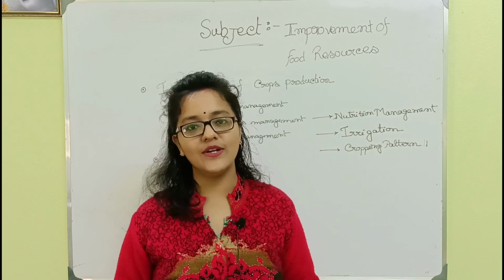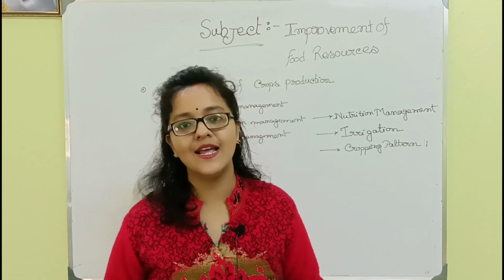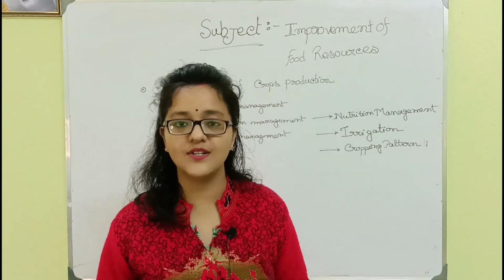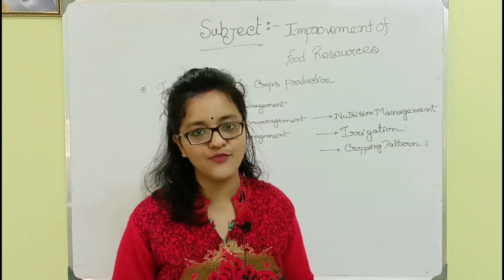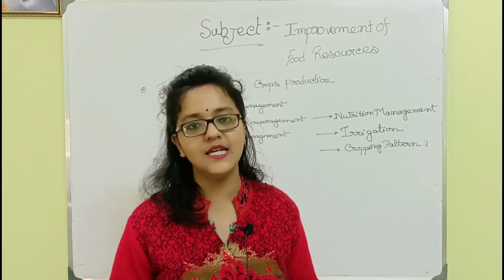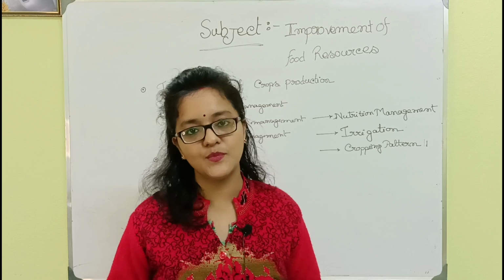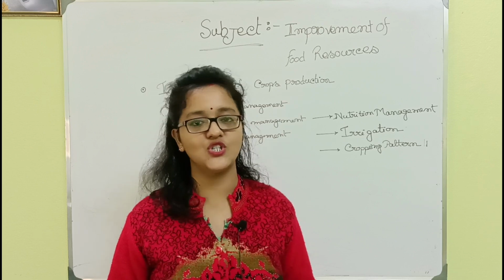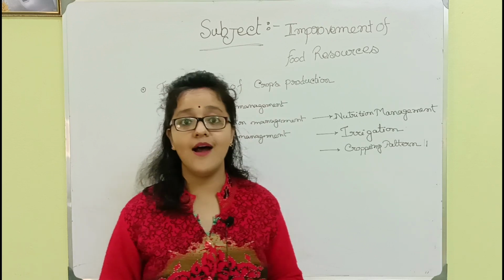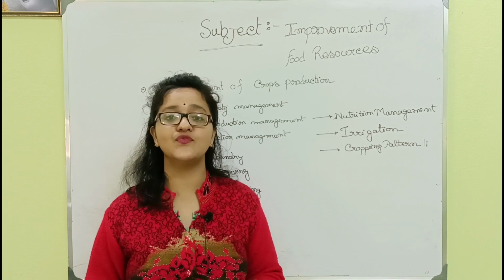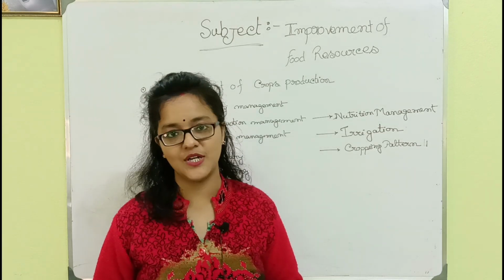And the next point, and the last point, is apiculture. Apiculture is done for the commercial use of bee wax, bee venom, honey, etc. This is an additional source of income for the farmers, and Apis indica, Apis dorsata, Apis mellifera are different types of species used for apiculture for commercial purposes.